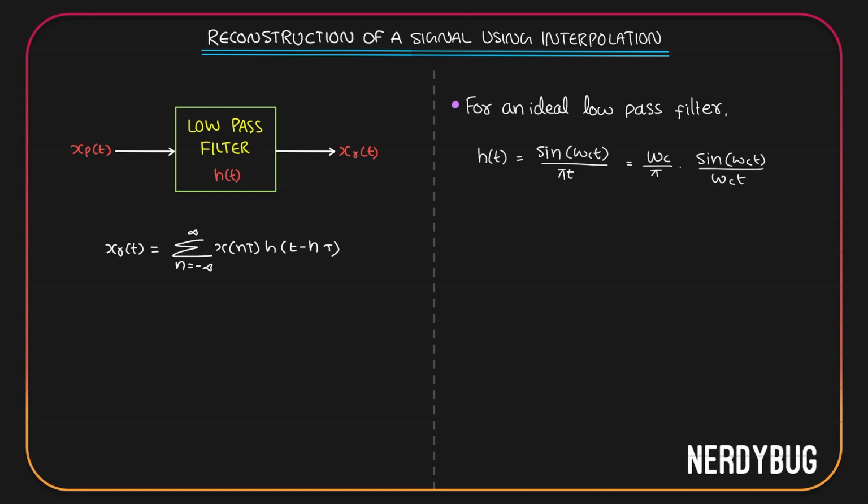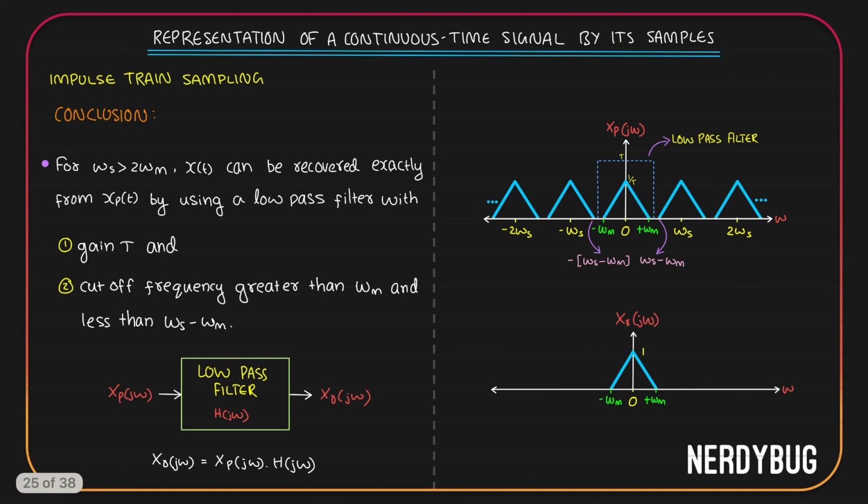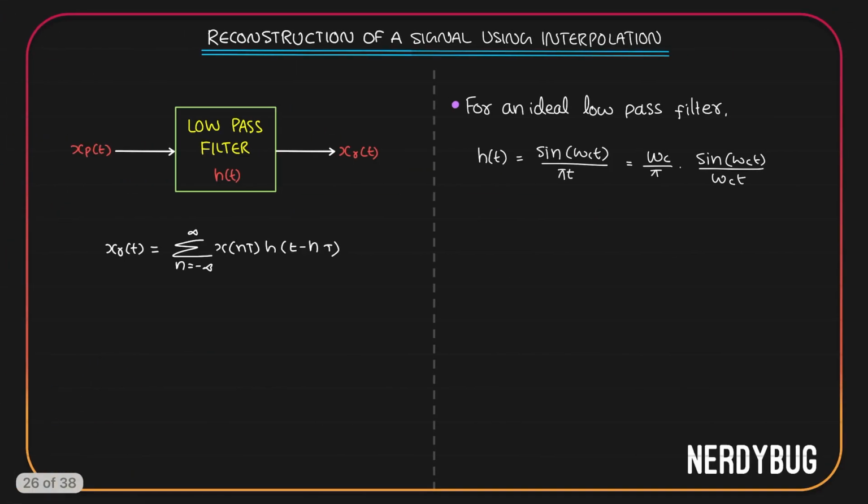There is one small difference to make here. When we learned sampling, we saw that the low pass filter that we are taking should have a magnitude that is equal to t, so that when it multiplies with 1 by t, which is the magnitude of the sampled signal, we will get 1, which is the original. So over here, we'll have to make a small updation.